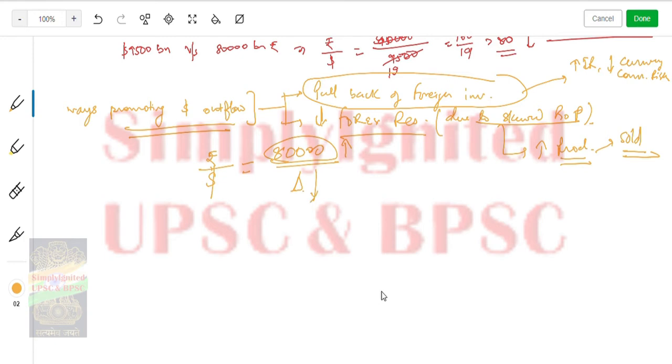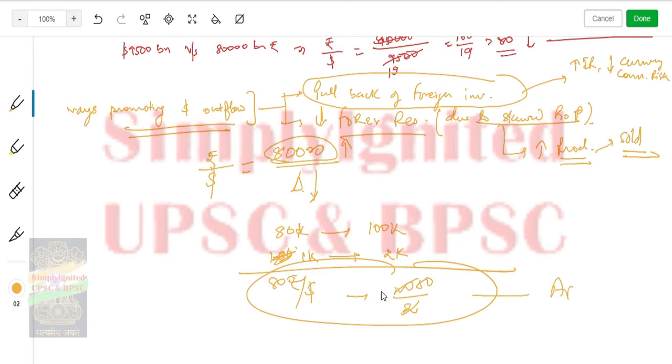From 80,000 it becomes 100,000, and this was 1,000, and from 1k it becomes 2k. So what will happen? 80 rupees to a dollar, and here 50 rupees to a dollar. You see there is appreciation. You see the dollar is also increasing.